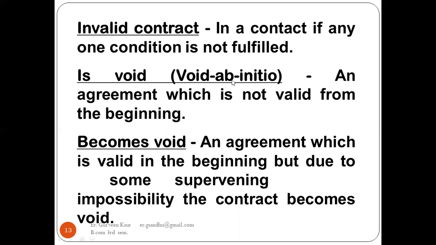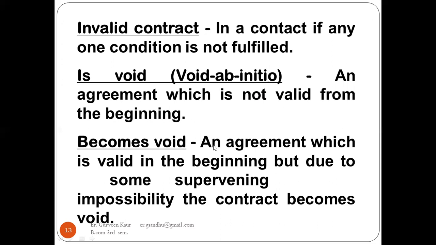Void ab initio is an agreement which is not valid from the beginning only. Since the beginning, we know that this cannot happen, but still we are trying to make it a contract. So that is known as a void contract or void ab initio.